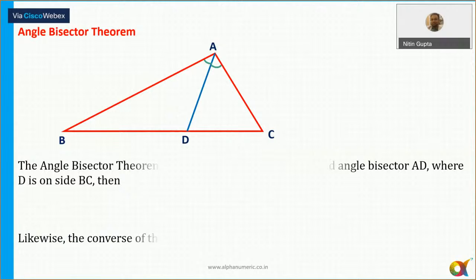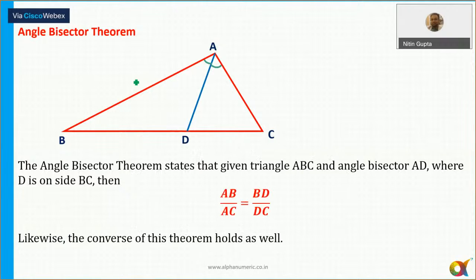Angle bisector theorem. Very, very important thing. If this length is equal to P and this length is equal to Q, then this length is equal to K into P, and this is equal to K into Q. These are always equal. Very, very important theorem. So the angle bisector divides the base in the ratio P is to Q, so the lengths of the base are also K into P and K into Q.